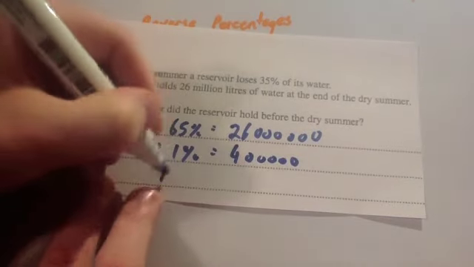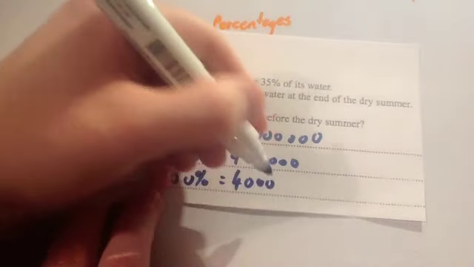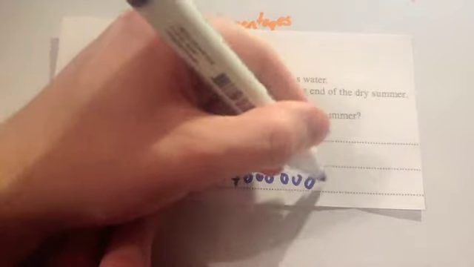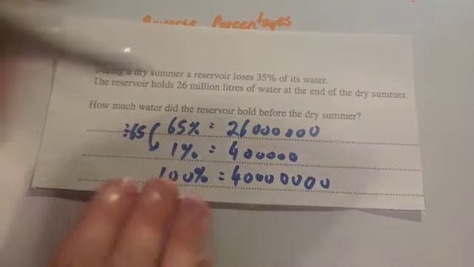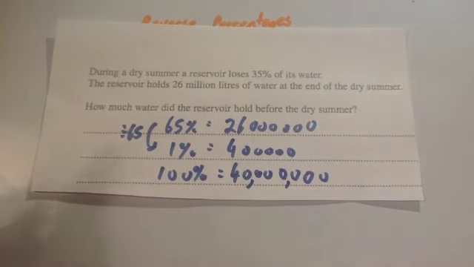Okay, and then you want to find out what 100% is. So you then times by 100. So you add on 2 zeros, and that would be your answer. So your answer would be 40 million. Okay, and that's it. Let's have a look at one more question.